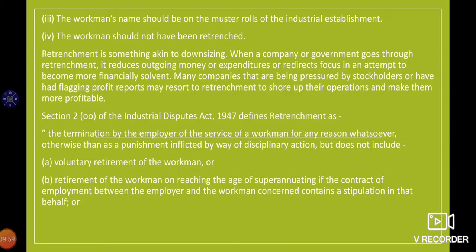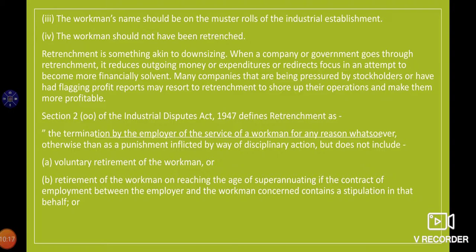Downsizing means reducing the number of employees working in the industry. Now let us see what Section 2 clause (oo) of the Industrial Disputes Act says. It defines retrenchment.